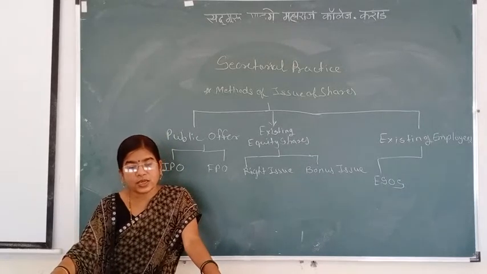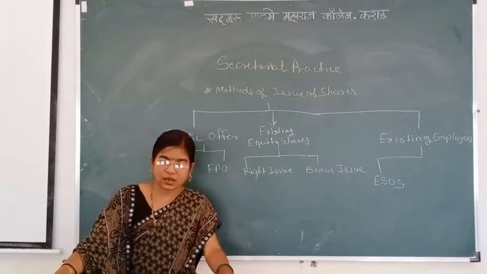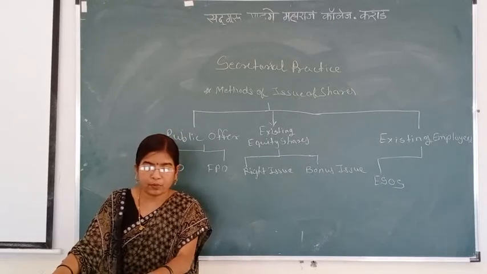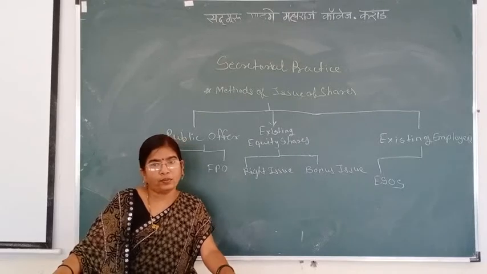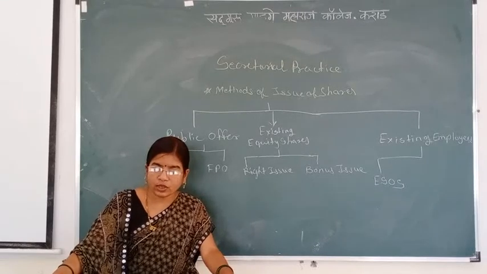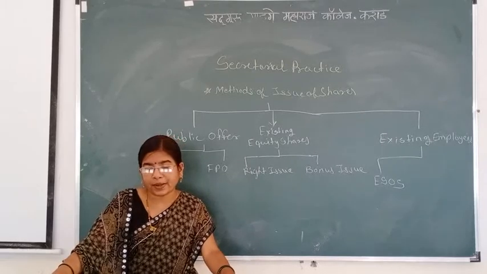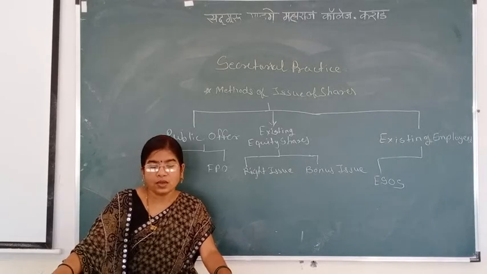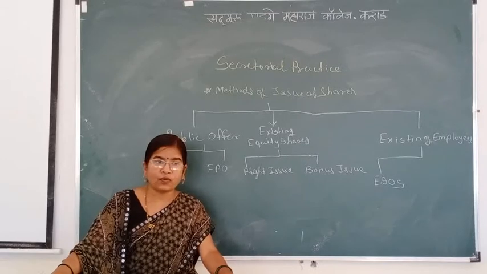There are some provisions related to the ESOS scheme, meaning Employee Stock Option Scheme. First provision is a company may offer the shares directly to the employees or through the Employees Welfare Trust. Next provision is the shares are offered at a price lesser than their market price. Always shares are offered at a lesser price than the shares offered to the general public.